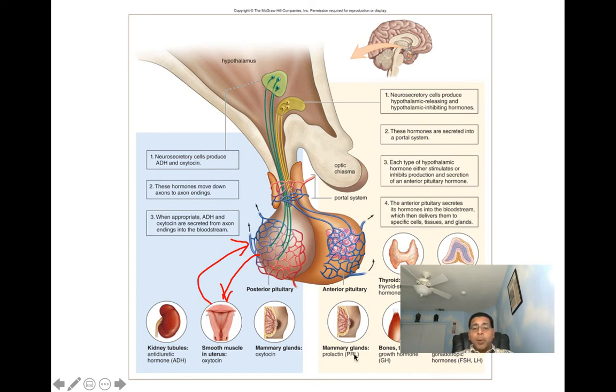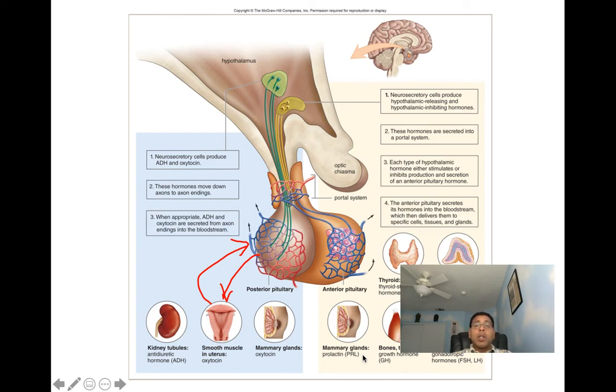And then the last 2 we can see here, we've got growth hormone and prolactin. Let's talk prolactin. Prolactin is going to be produced during pregnancy and after childbirth. Prolactin is going to cause the mammary glands to develop, also to produce milk, and it's involved in the suppression of ovulation in nursing mothers.